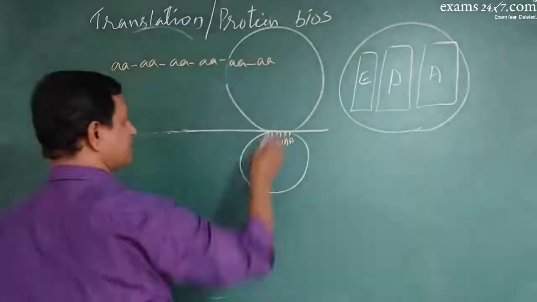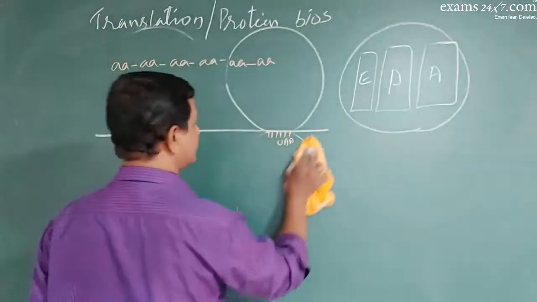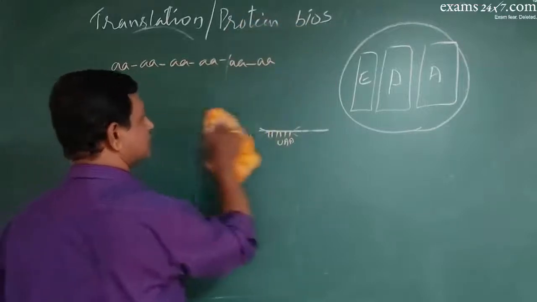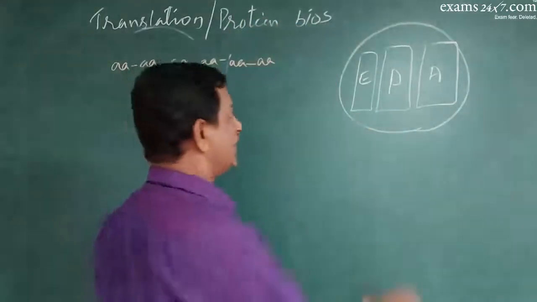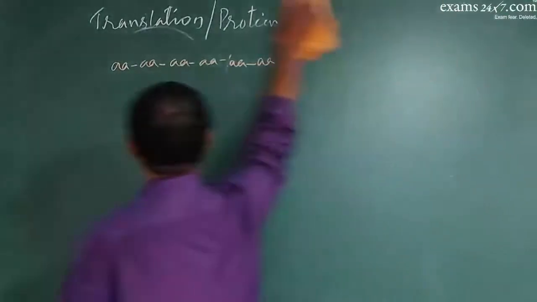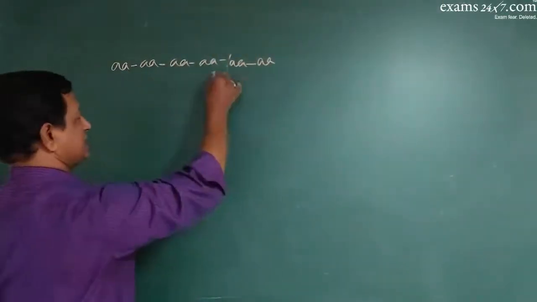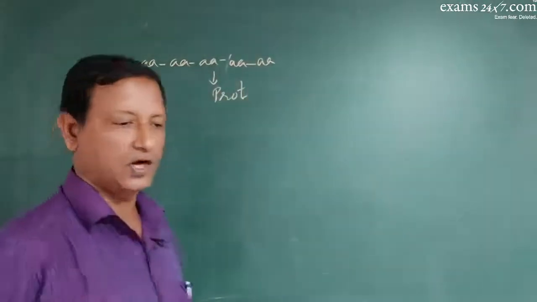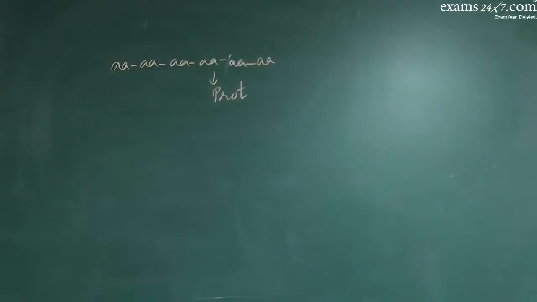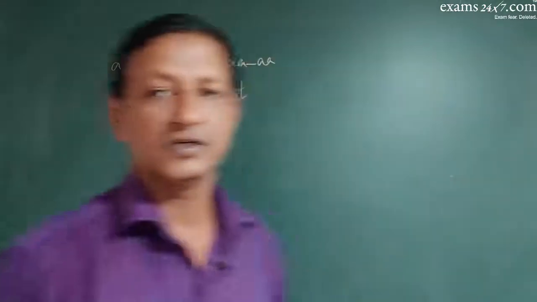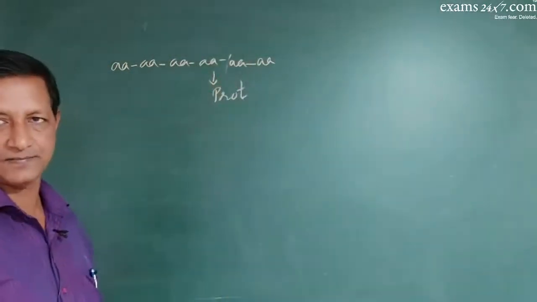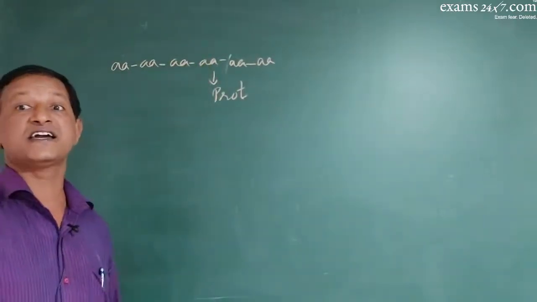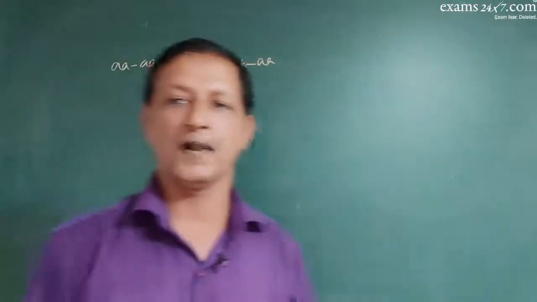So here the process ends. After that, the larger subunit and smaller subunit will all detach, the mRNA will also get dissociated, and finally only the long chain of amino acids remains. Now this is called a protein molecule. Okay, the protein molecule is synthesized. Got it? So this is how the process of translation occurs in the cytoplasm.